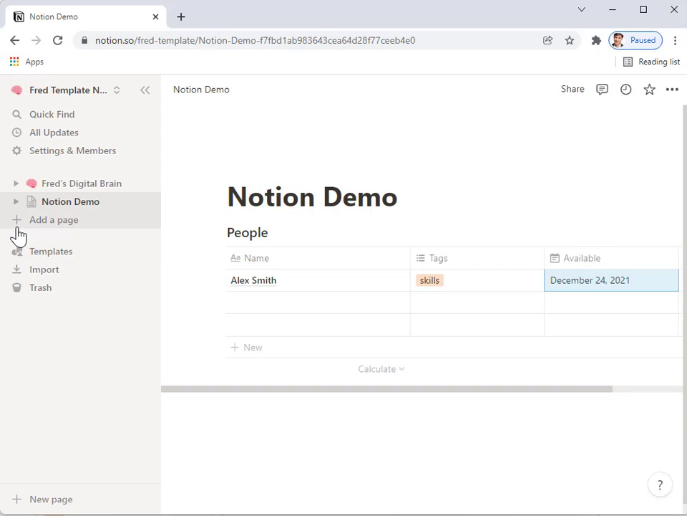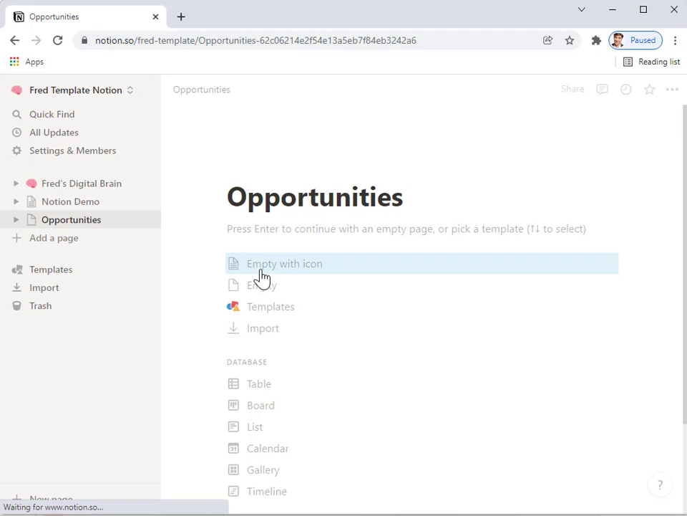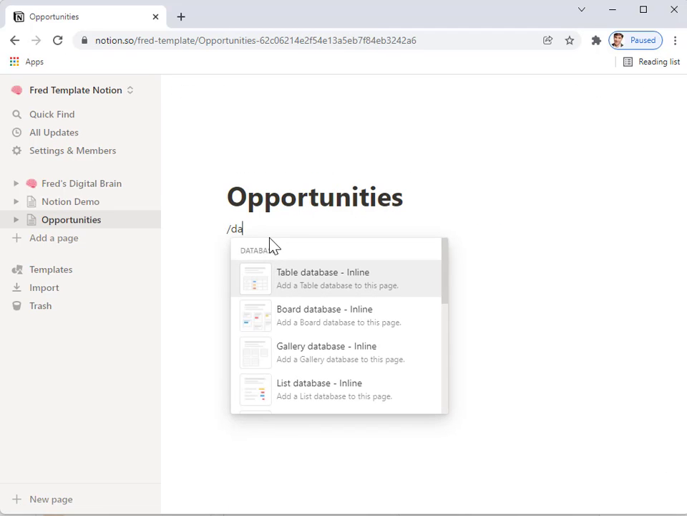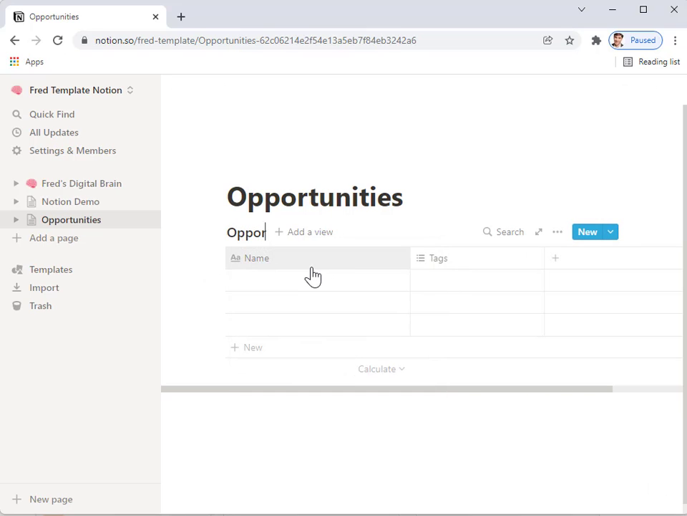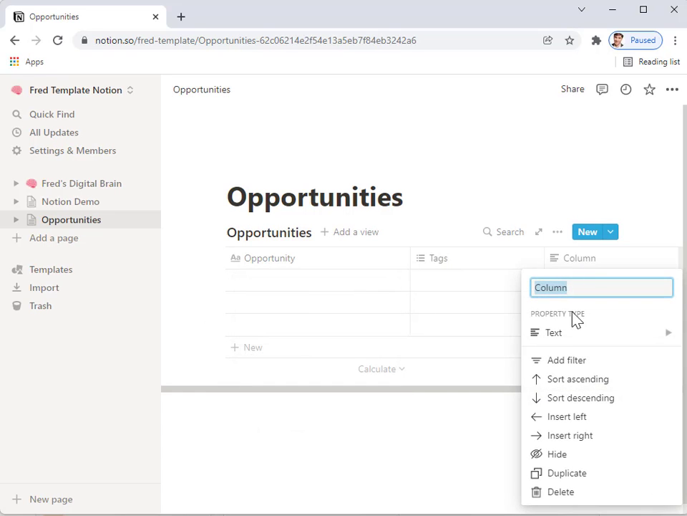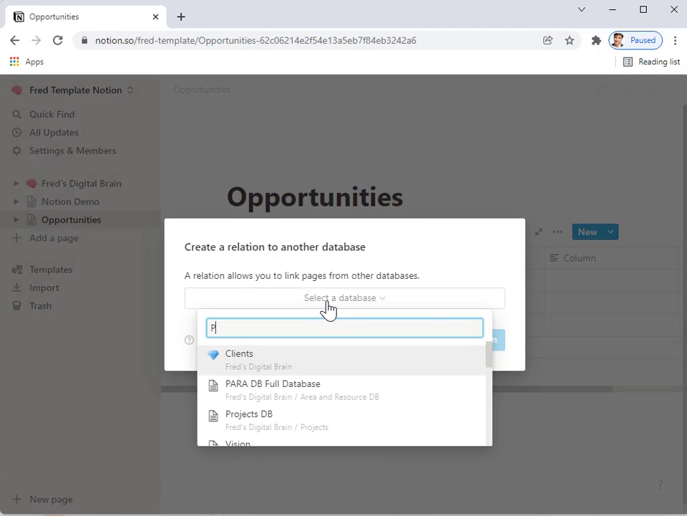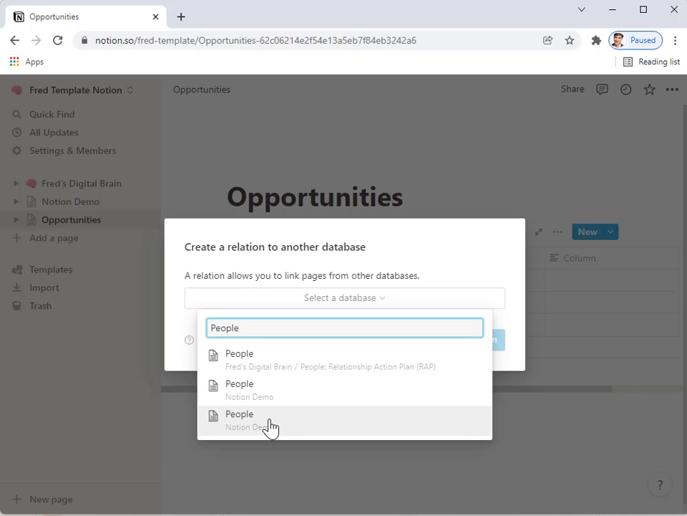And then I can go and create a new page, and create a page for opportunities, and then create a database here for opportunities, and have the opportunity, and I just want that to be text. And then I'm going to create over here a relationship to the people database that I just created a minute ago in the Notion demo.